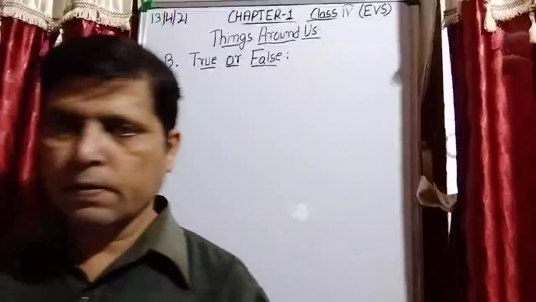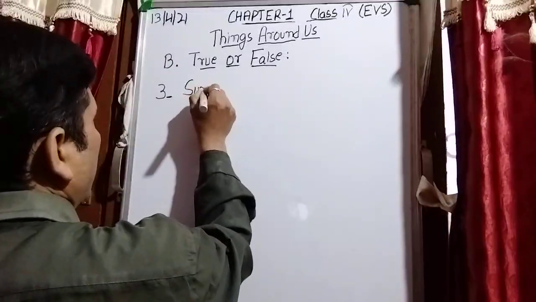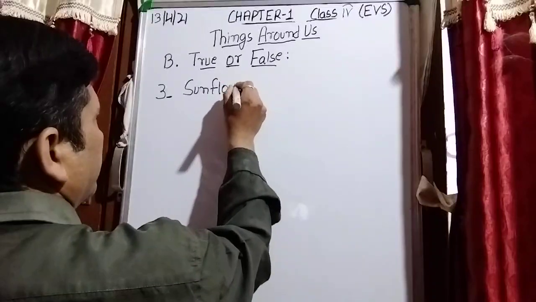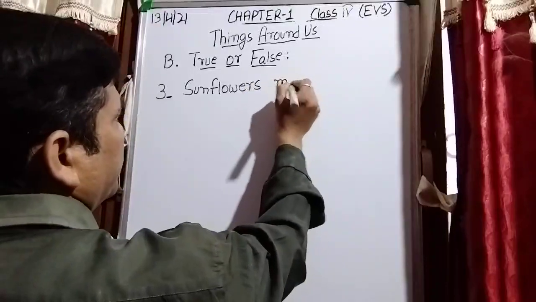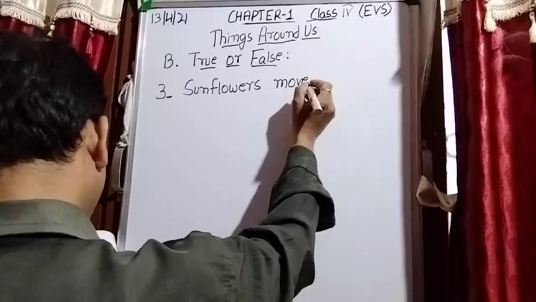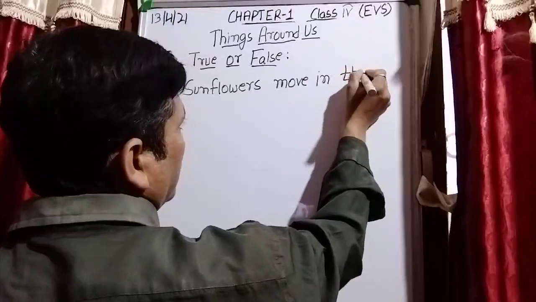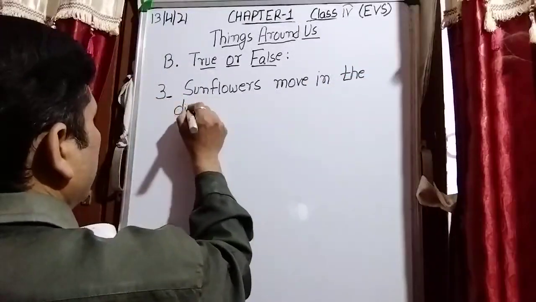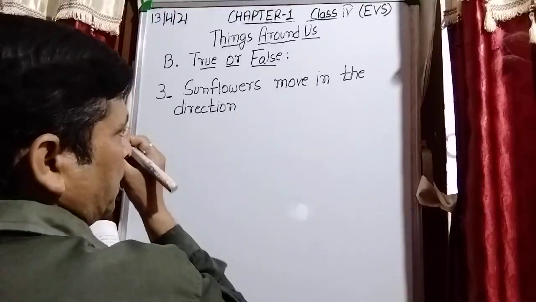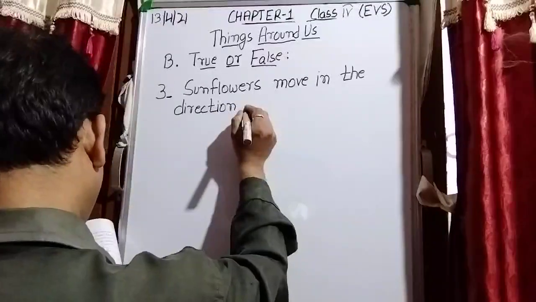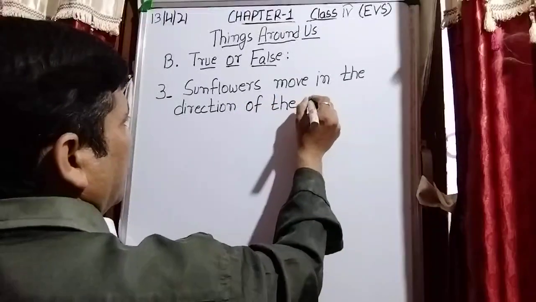The third question is: sunflowers move in the direction of the sun.